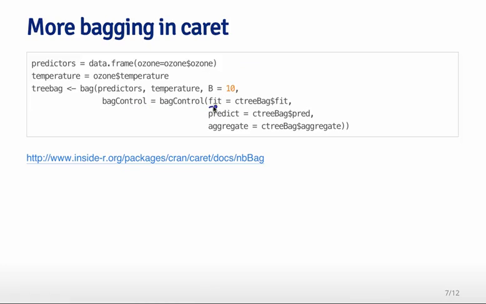So fit is the function that's going to be applied to fit the model every time. This could be a call to the train function in the caret package. Predict is the way that, given a particular model fit, we'll be able to predict new values. So this could be, for example, a call to the predict function from a trained model. And then aggregate is the way that we'll put the predictions together. So for example, it could average the predictions across all of the different replicated samples.